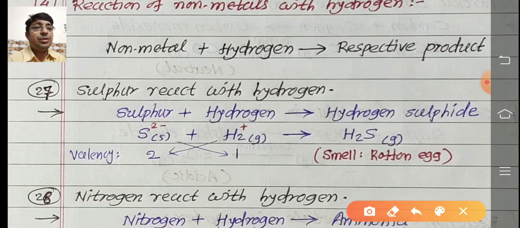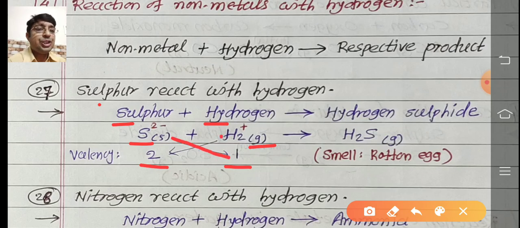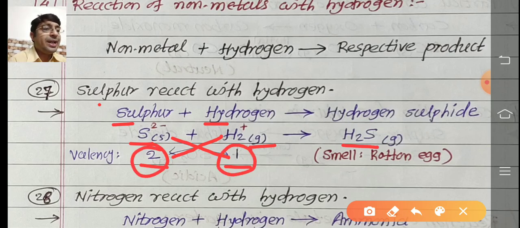Sulfur reacts with hydrogen. Sulfur is solid in state, valency is 2. Hydrogen is gaseous in state and valency is 1. So exchange this valency. So sulfur 1 and H2 required 2. Hydrogen shows the positive ion, that's why we write hydrogen first in the product. H is first and then sulfur. So H2S is formed. How many hydrogens? 2 hydrogens are required, and how many sulfur? Only 1. So H2S, hydrogen sulfide gas, is formed. The speciality of this gas is that its smell is like rotten eggs.